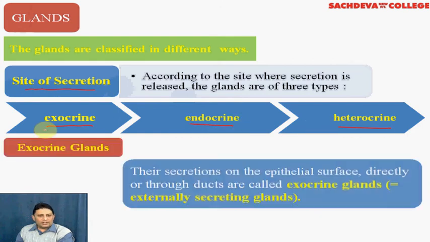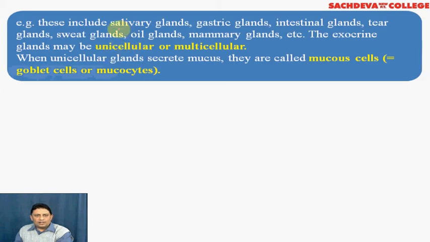Coming to the exocrine glands, they secrete their secretion on the epithelial surface directly through ducts. And the important exocrine glands are the salivary glands, the gastric glands, intestinal glands, tear glands, sweat, oil glands, mammary glands. These glands can be of two types: unicellular or multicellular.